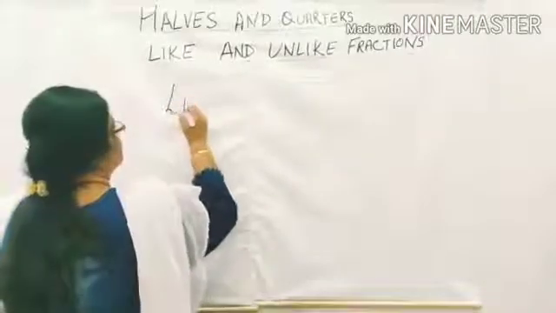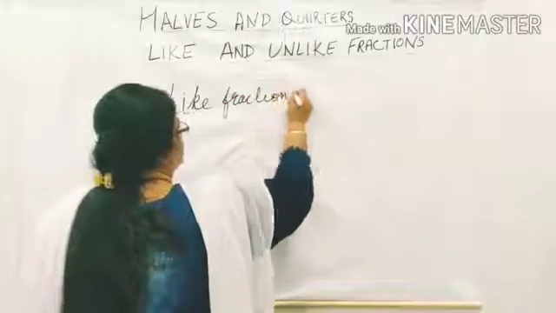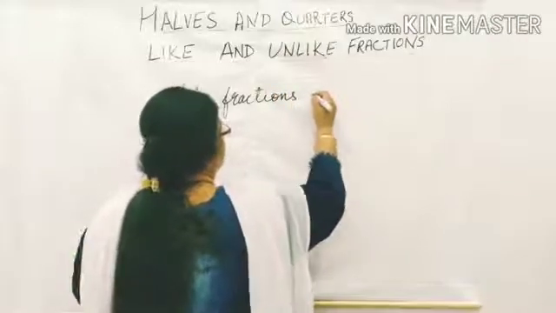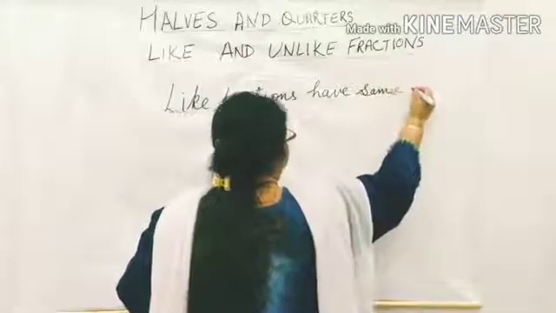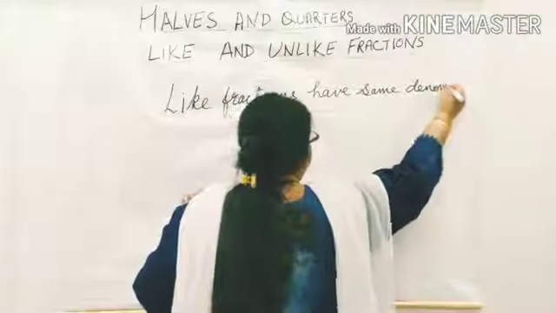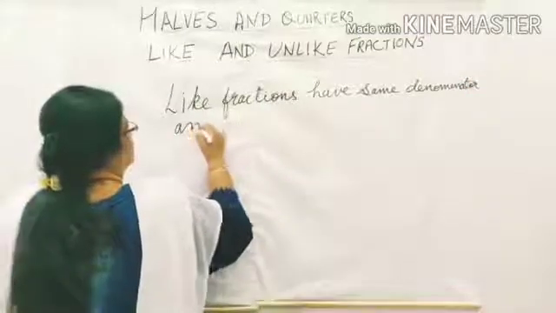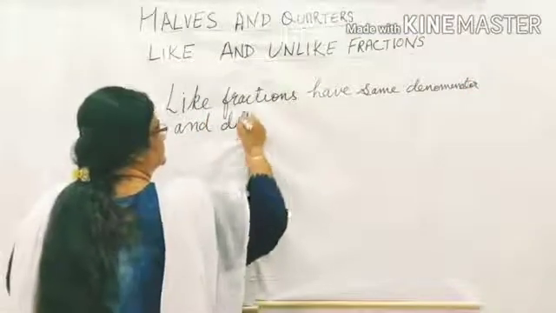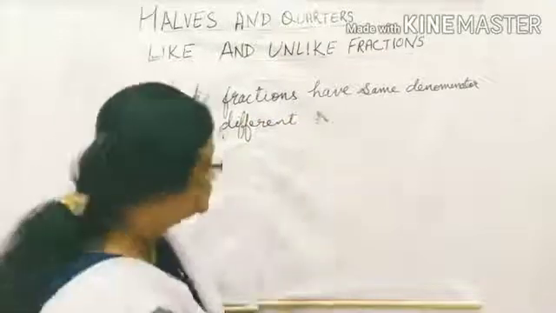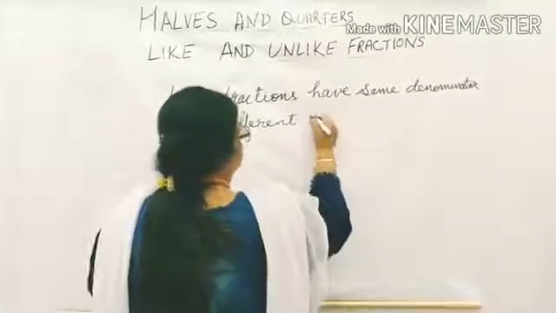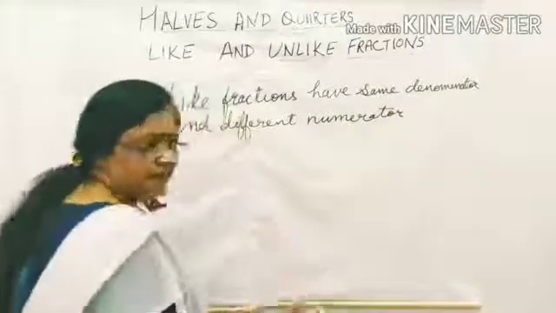Like fractions are those fractions that have the same denominator and different numerators.